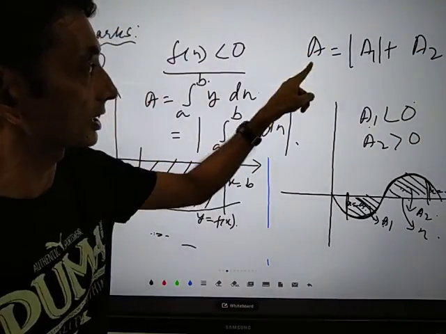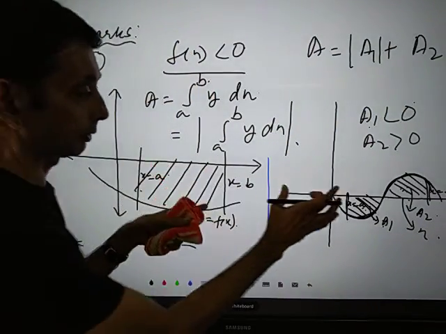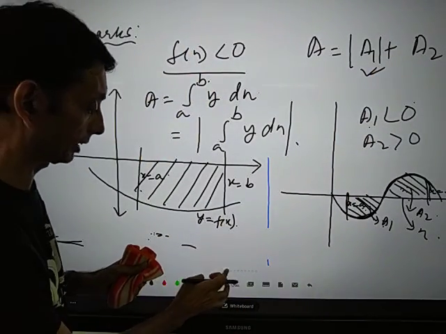That is A equals mod A1 plus A2. So we just ignore the minus sign.